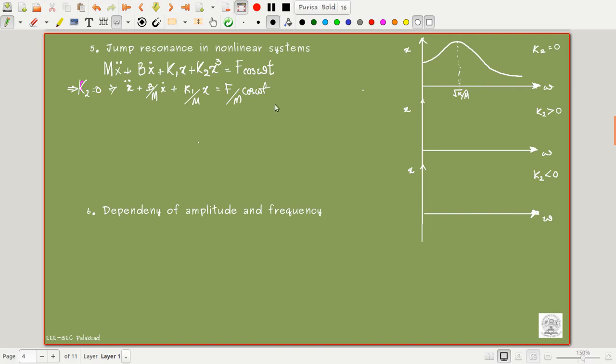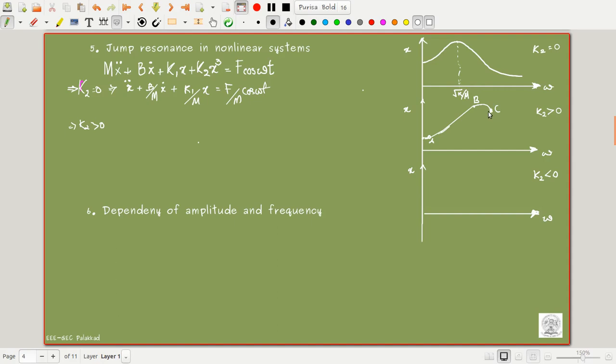Now when we try it for a nonlinear case, first we will try for k2 greater than 0. It is quite interesting in the case of a nonlinear spring. Let us start from this point A. When we try to increase the frequency, it directly goes to a point B. Then it bends towards the high frequency side and reaches this point C.